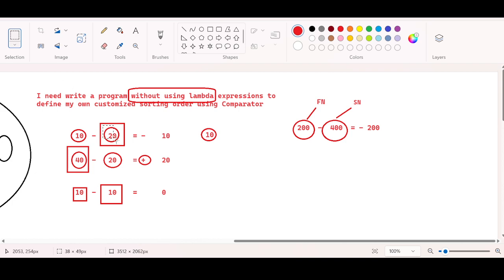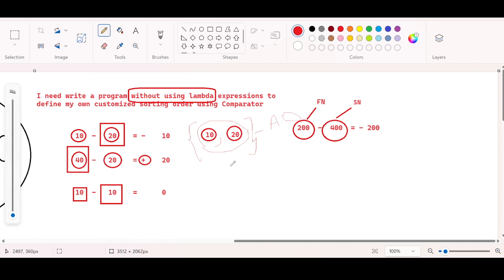Second object as what? 20. Okay, and if you look at this exclusively, if you keep brackets and a comma, this is a natural sorting order, isn't it? First number followed by second number. The first number is smaller, the second number is larger, which means ascending order.